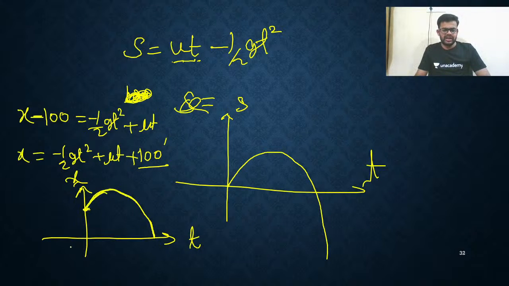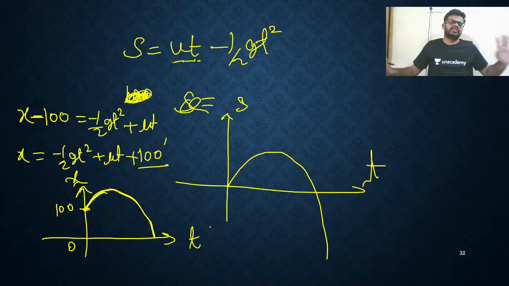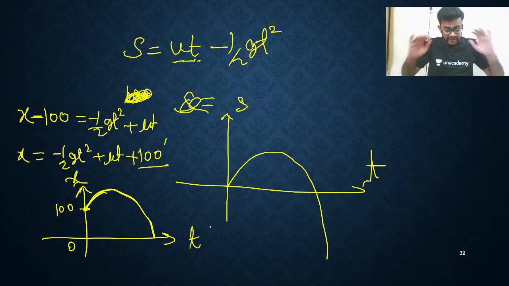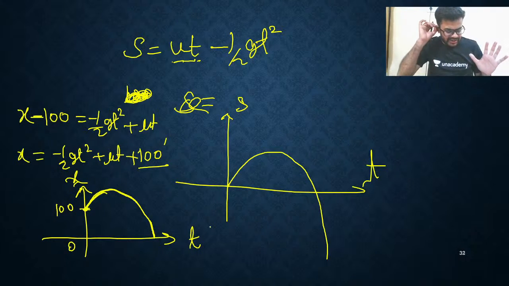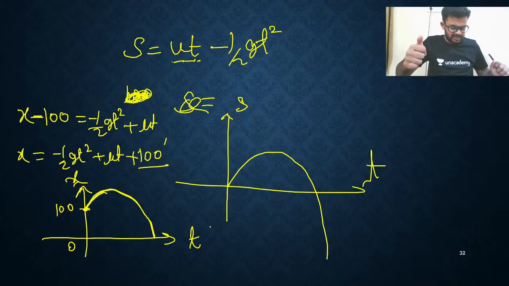Curve will be like this. Ground is origin and this is x equal to 100. So the curve will be like this. That's all we have done, my dear friends. I hope you got this. If you got this, please give thumbs up.